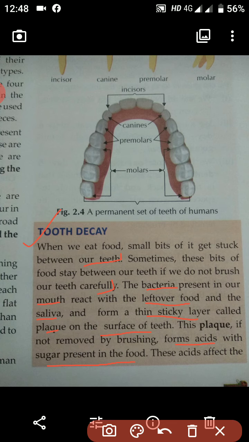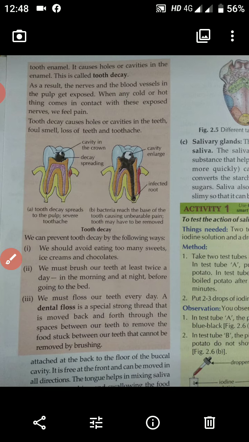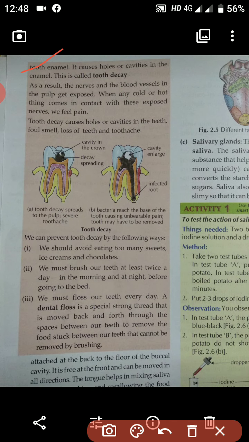Okay students, this acid affects the tooth enamel. The acid that is present inside our mouth will affect the tooth enamel, and then it will cause a hole or cavity in the enamel. This is also called tooth decay. So students, if we do not brush our teeth carefully, the plaque won't go and it will form a hole or cavity in the enamel.